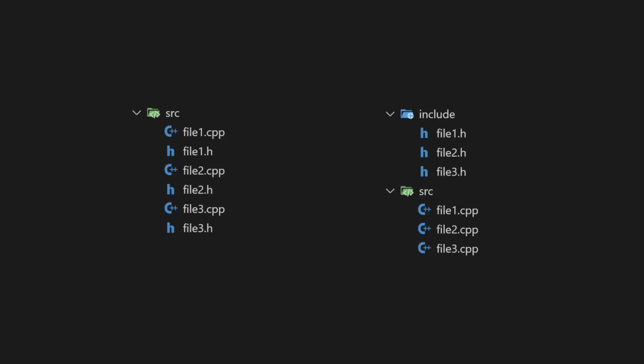And there's so many different ways of organizing your project structure. Some devs keep their header and CPP files in the same folder. This is typically used in applications. Other developers keep them in 2 different folders. This is typically used in libraries.